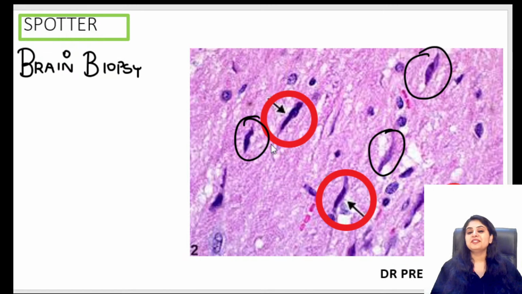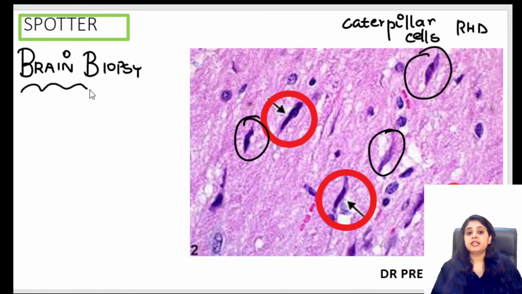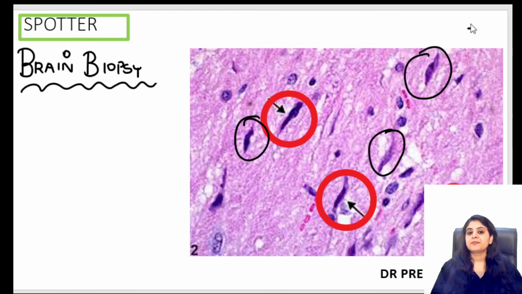Okay, someone said caterpillar. Firstly, caterpillar is something I see in some other disease and some other organ. Caterpillar cells are seen in rheumatic heart disease. Over here, I've given you the history of a brain biopsy. So, I agree caterpillar can look like this, but there would be a heart history, so that is not here. What else? Okay, firstly, if I want to call them rod cells, will you agree with my description? Yes, rod cells, you'll say, yes, ma'am, they are elongated like a rod.